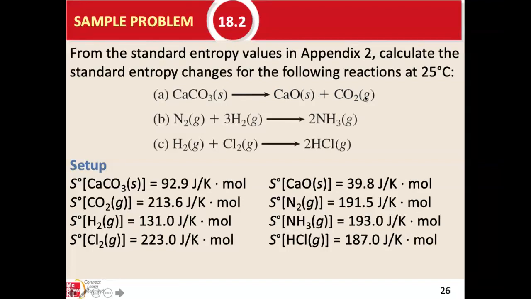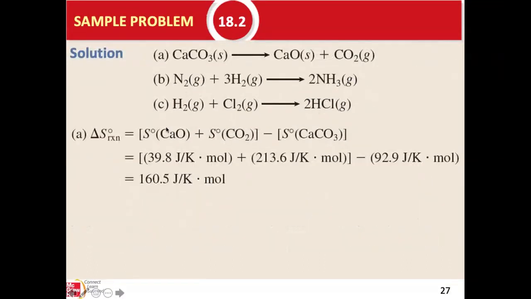So that means the entropy change has to be positive. If we plug into the equation the standard entropy of calcium oxide plus carbon dioxide, and from that subtract the entropy of calcium carbonate, we will see that the delta S of reaction A is a positive number.